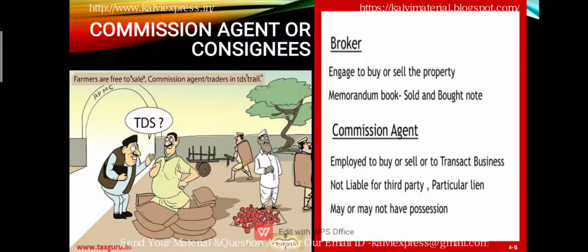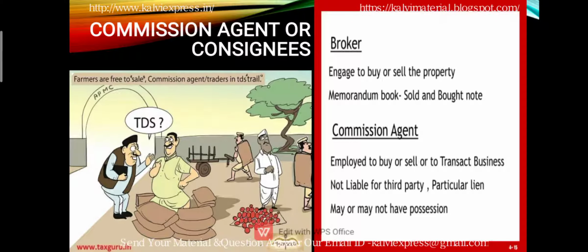Next is the commission agent, also known as consignee. A commission agent buys and sells the goods on behalf of the principal, and for the sales he does, he gets a fixed rate of commission on all his transactions from the principal. He takes his own decision over the prices of the product. He has a very good knowledge about the product and the market.